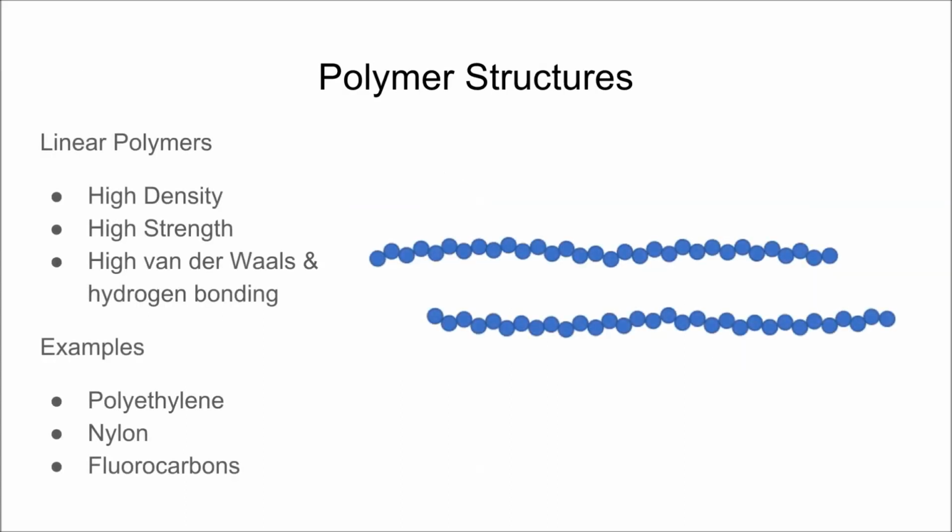Linear polymers consist of long strands of polymer chains joined end to end. These polymers have high density, resulting in a greater strength. This efficiently packed structure forms basic polymers such as polyethylene, nylon, and fluorocarbons.